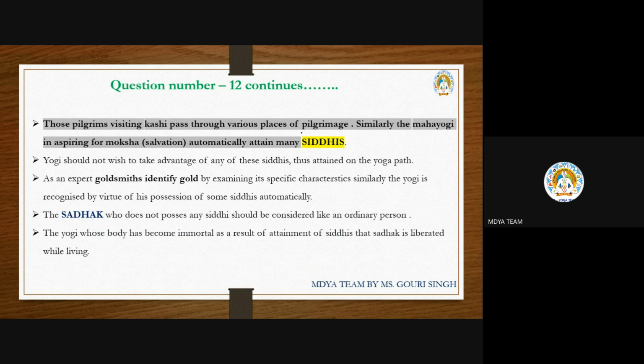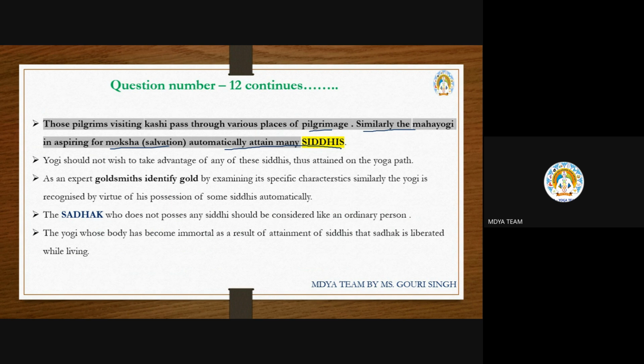There are also some pilgrimages, so you have to go there also. Similarly, whenever the Mahayogi wants to attain the moksha state, to get salvation, automatically he attains many types of siddhis. Unknowingly and unwantedly, different types of siddhis come whenever one's goal is perfect and clear.